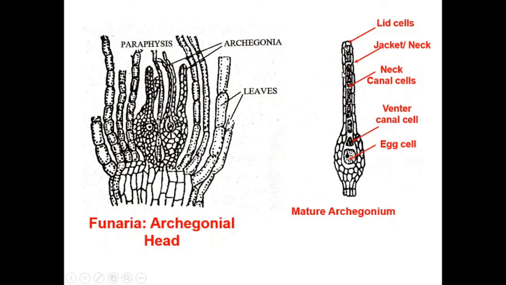The neck is made up of 6 vertical rows of the jacket cells or neck cells. The neck portion also comprises a cavity which contains 6 or more neck canal cells. These neck canal cells are externally covered by a jacket that is made up of 6 rows of the jacket cells or neck cells. The neck at the top is guarded by lid cells.